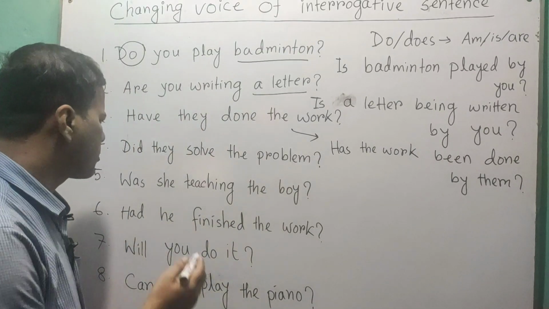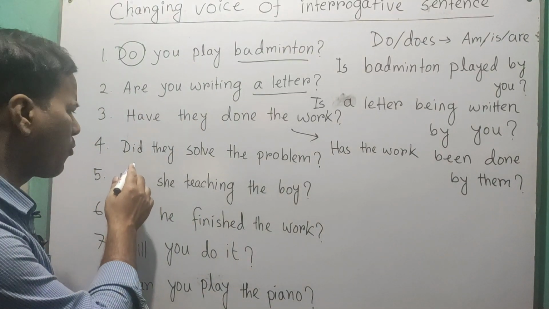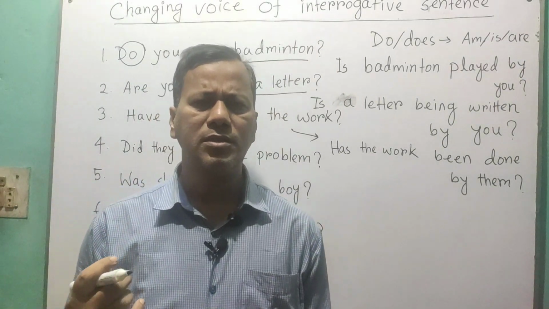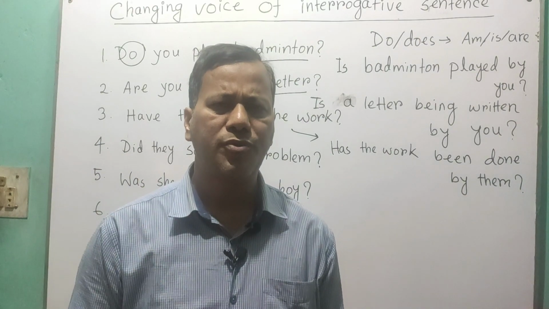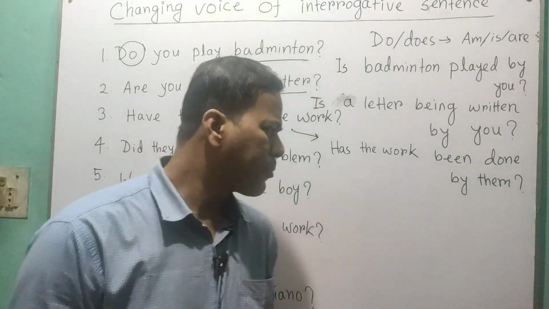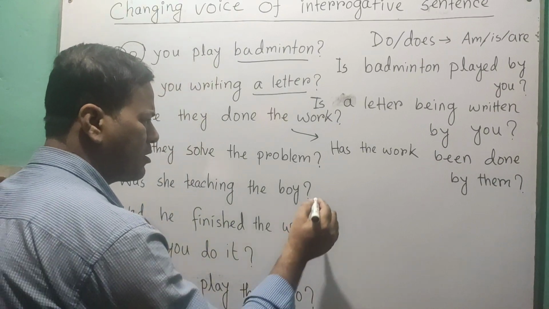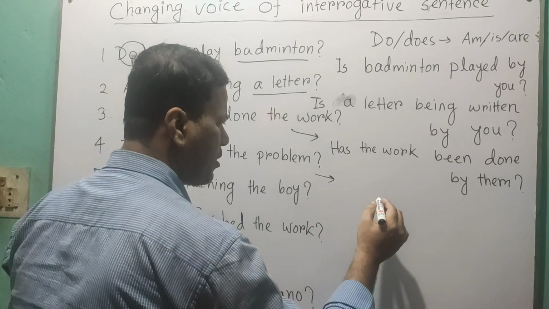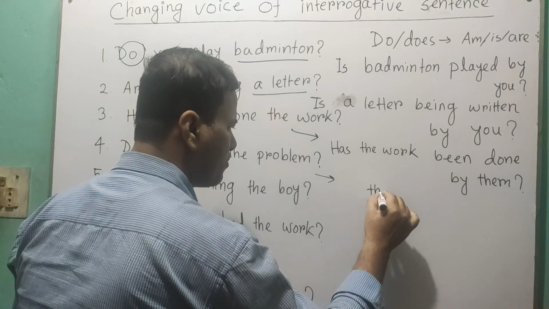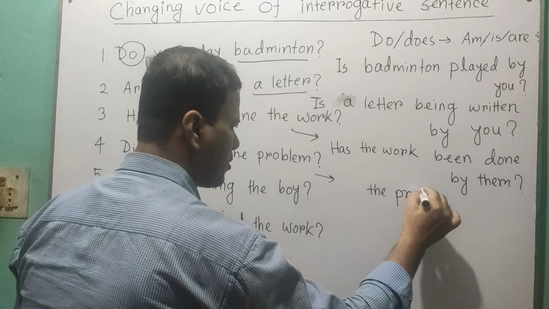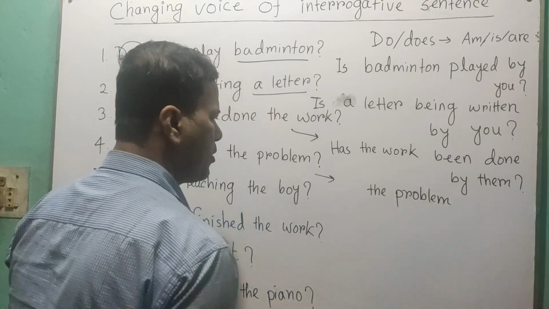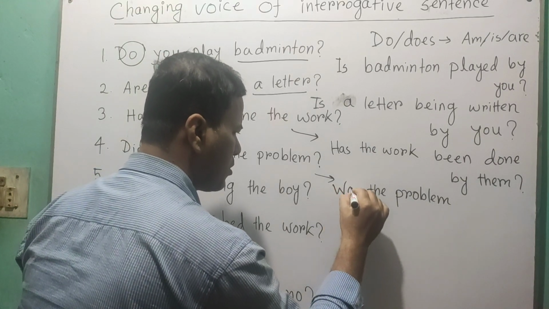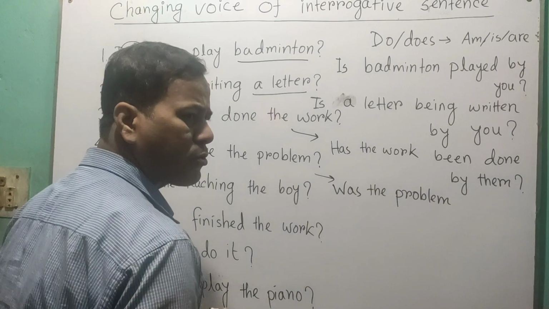Okay. So that's it. And then number 4, did they solve the problem? So the interrogative sentence is in past indefinite tense. So for past indefinite tense we use was or were. Okay. So first the object becomes the subject, the problem. And for the problem, we have to use was, because it is singular form.